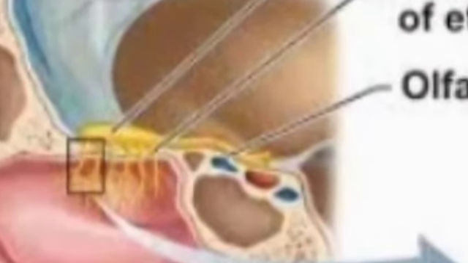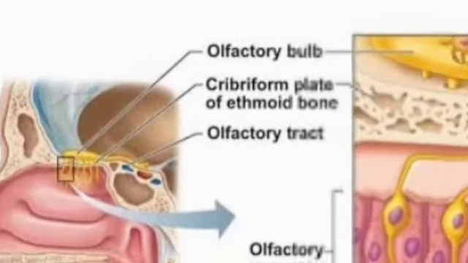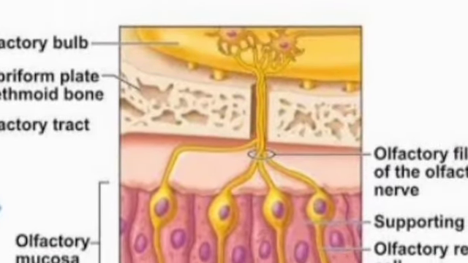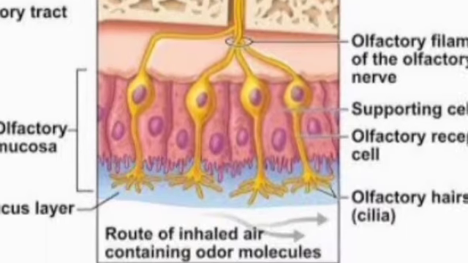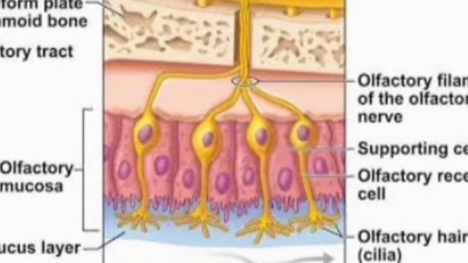This particular portion, which is given in the rectangle, is enlarged and shown over here. Okay, you can see the cells, olfactory filament of the olfactory nerve, supporting cell, olfactory receptors. So olfactory receptors and the olfactory hair, that is the cilia, that is hair-like structures, are going to receive the smell and carry the smell information to the brain by the olfactory nerves.